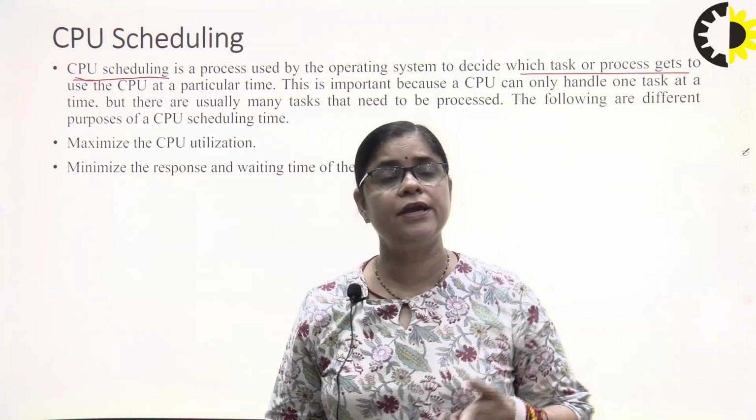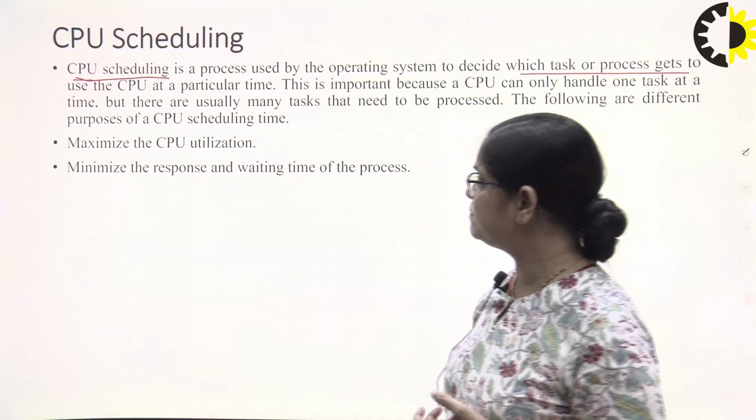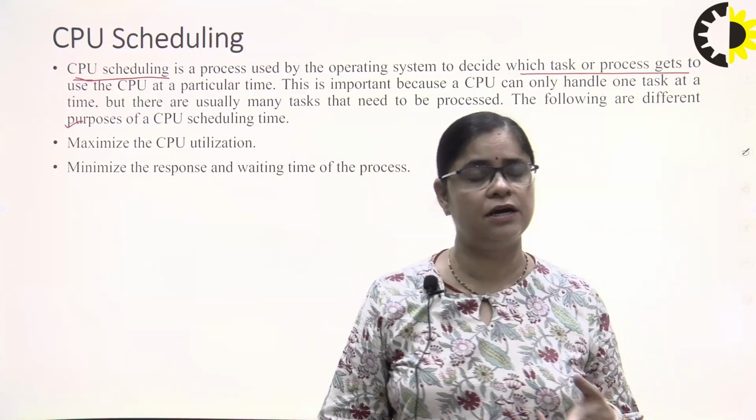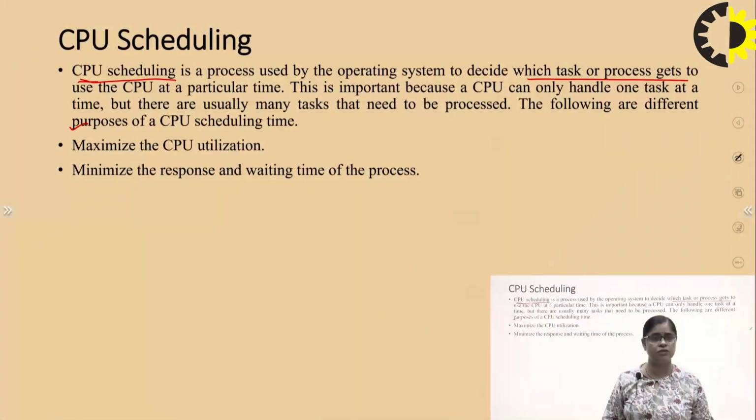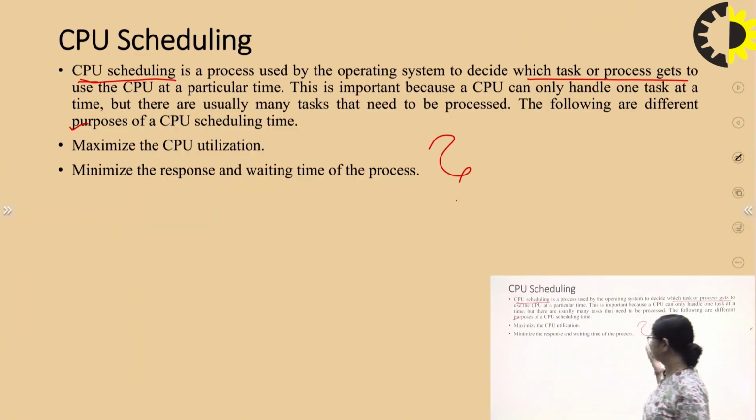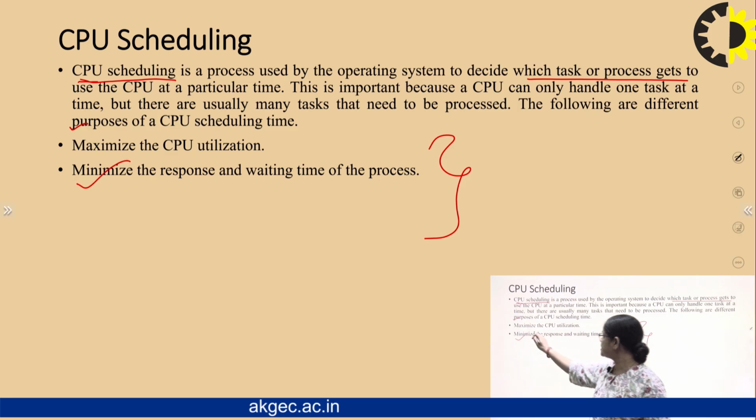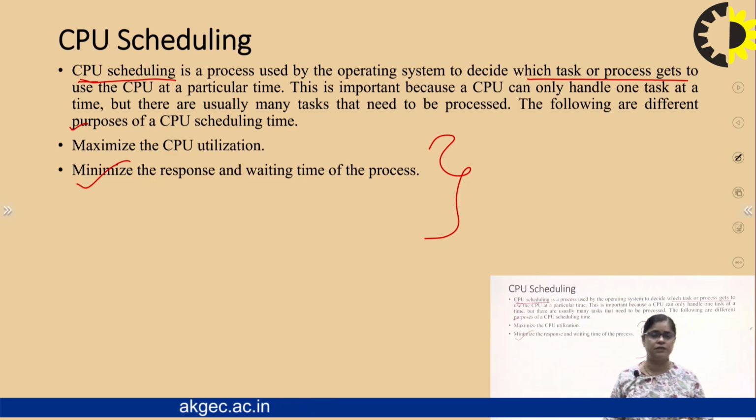Now, the following are the purposes of the scheduling process. Why are we using CPU scheduling? For these two reasons. The first one is to maximize the CPU utilization, because if we allocate all the time to certain processes, only that process will use the CPU at that time. So proper utilization of the CPU is there, right? The second part is to minimize the response and waiting time of the process.